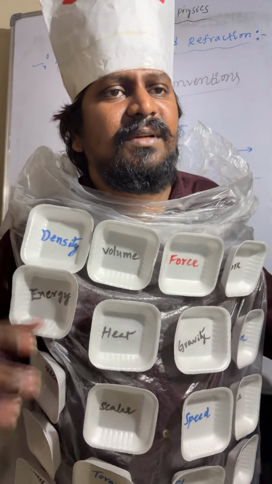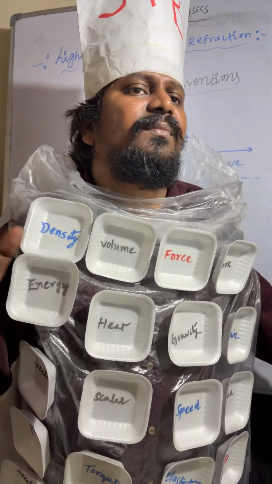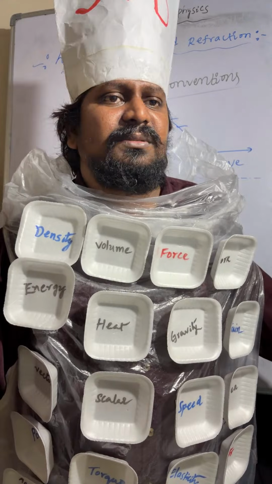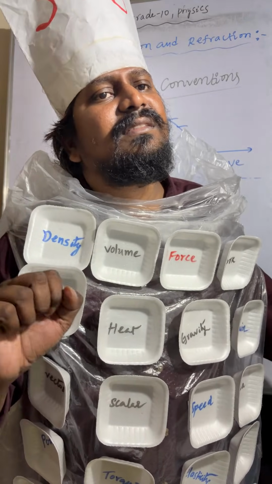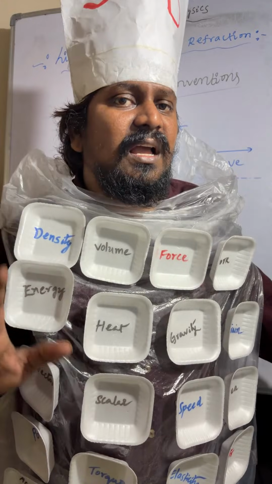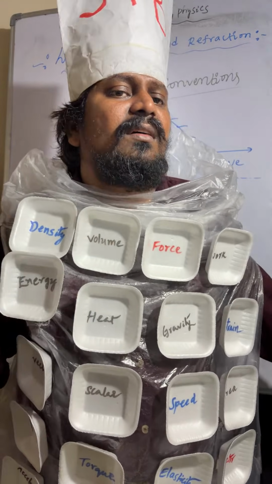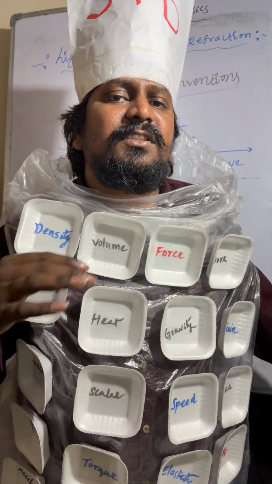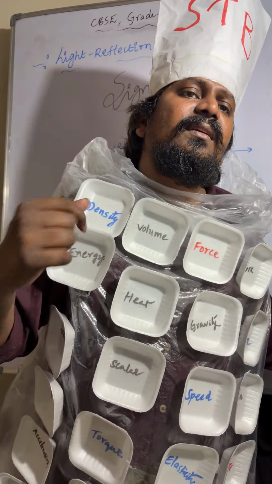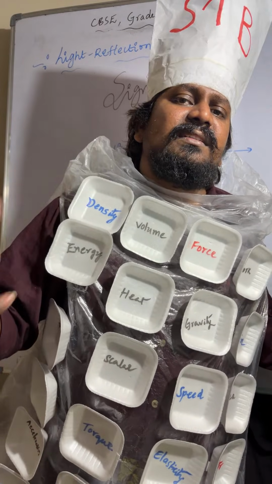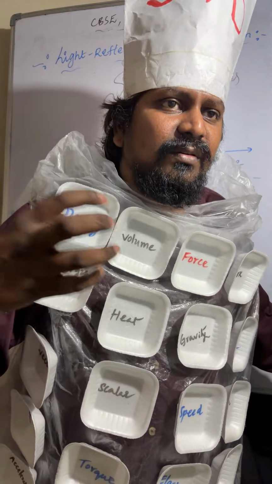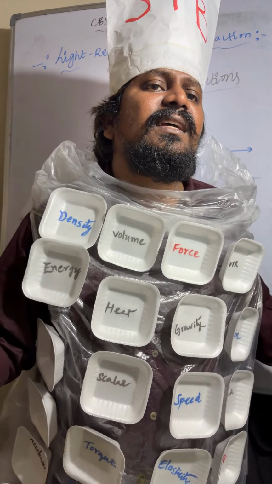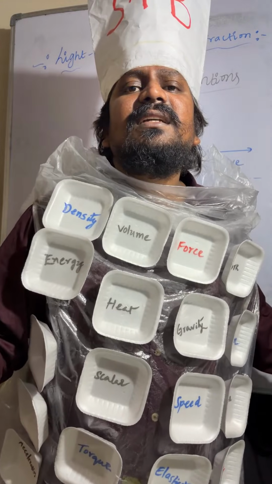New Cartesian sign convention. All measurements taken from the pole. Distances are positive along the incident rays. Distances are negative opposite to incident rays. Distances are positive above the principal axis. Distances are negative below the principal axis.